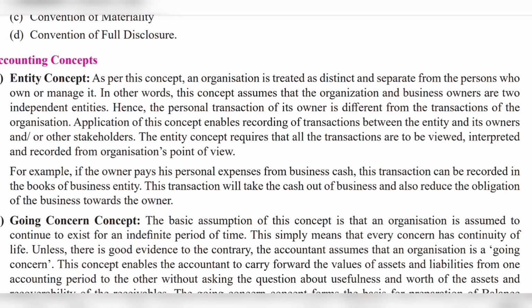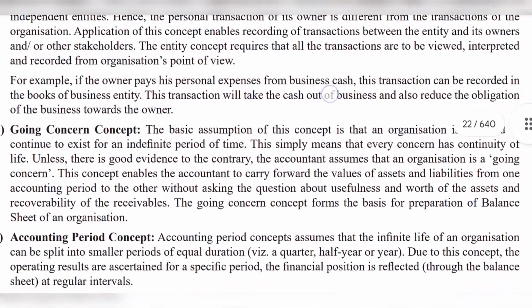If the owner pays for his personal expenses by taking that money from the business, that will be recorded in the business's book, because we are treating business and owner as two different entities, two different individuals. Okay, we are going to treat them as two different entities. That is the first concept, entity concept.